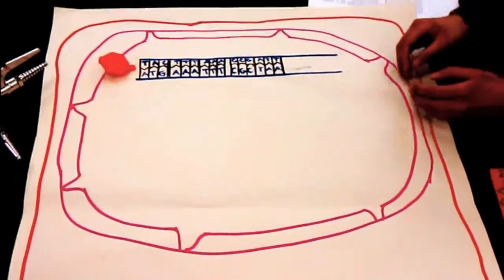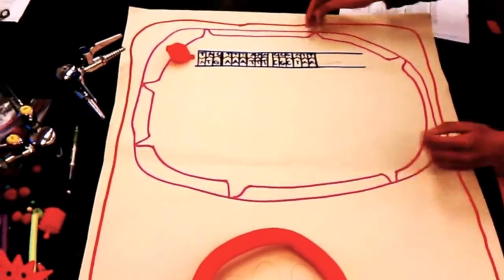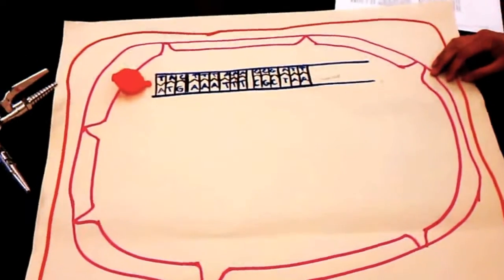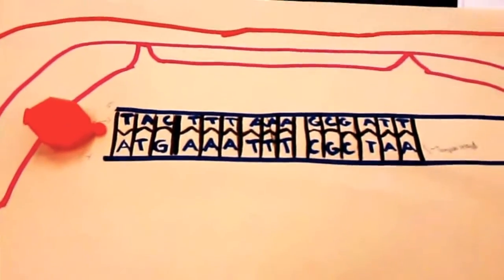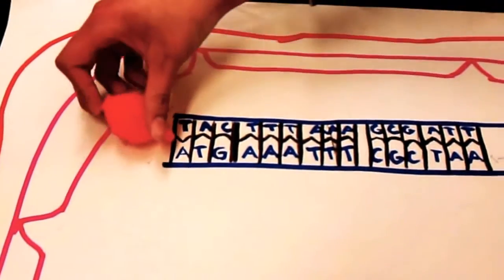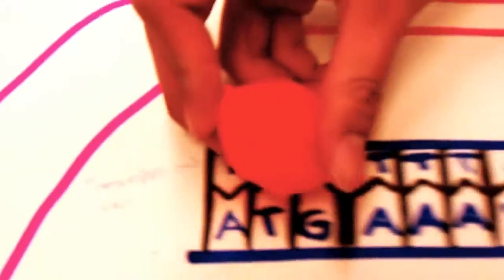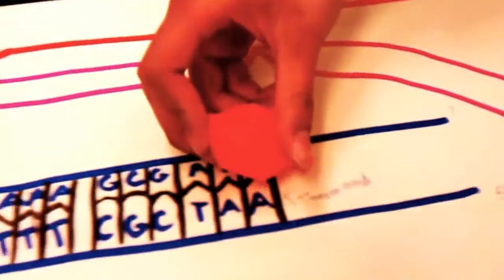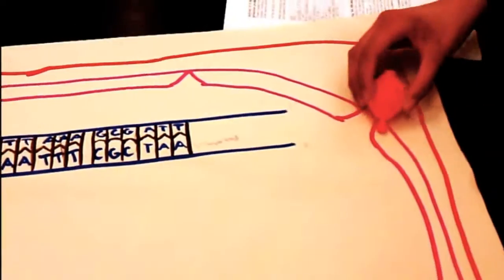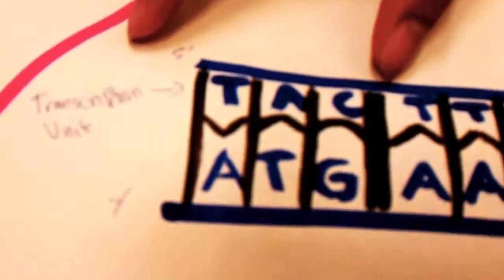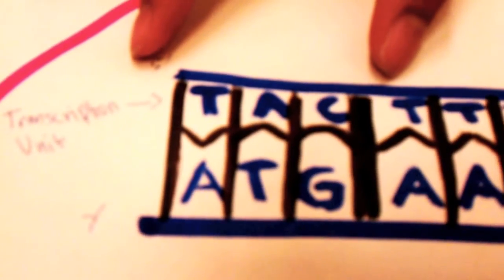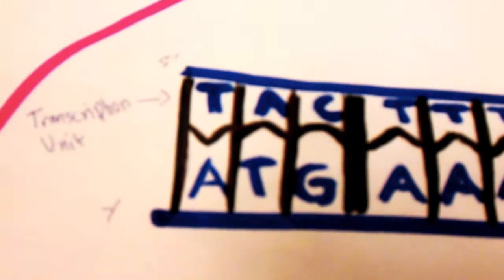Transcription. When a eukaryotic cell has a gene turned into a protein, the DNA first unwinds itself and replicates itself. The DNA is joined by an RNA polymerase, which separates the double helix DNA into two. One of the strands becomes a transcription unit, and the other strand becomes a template strand of DNA. The promoter is used as a location for the RNA